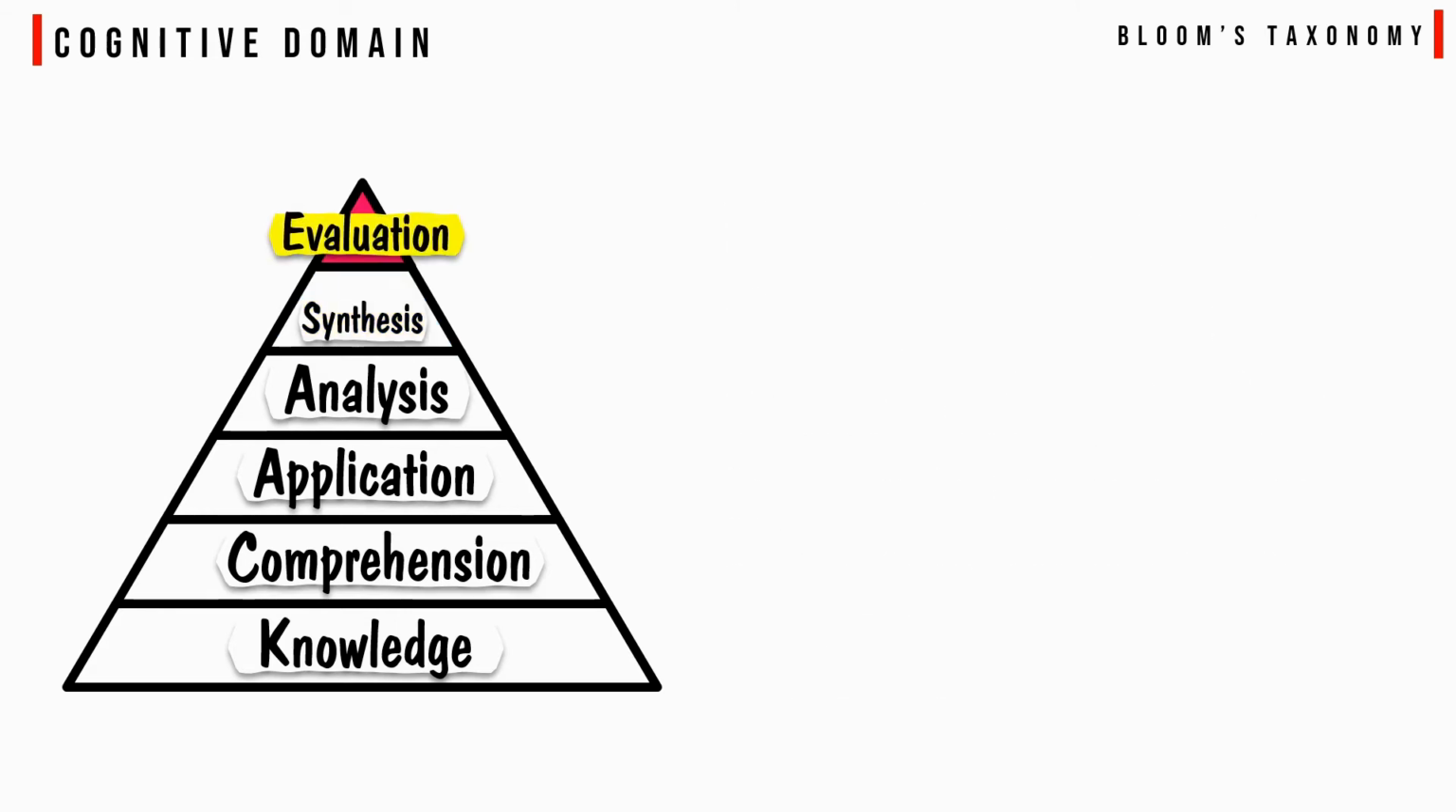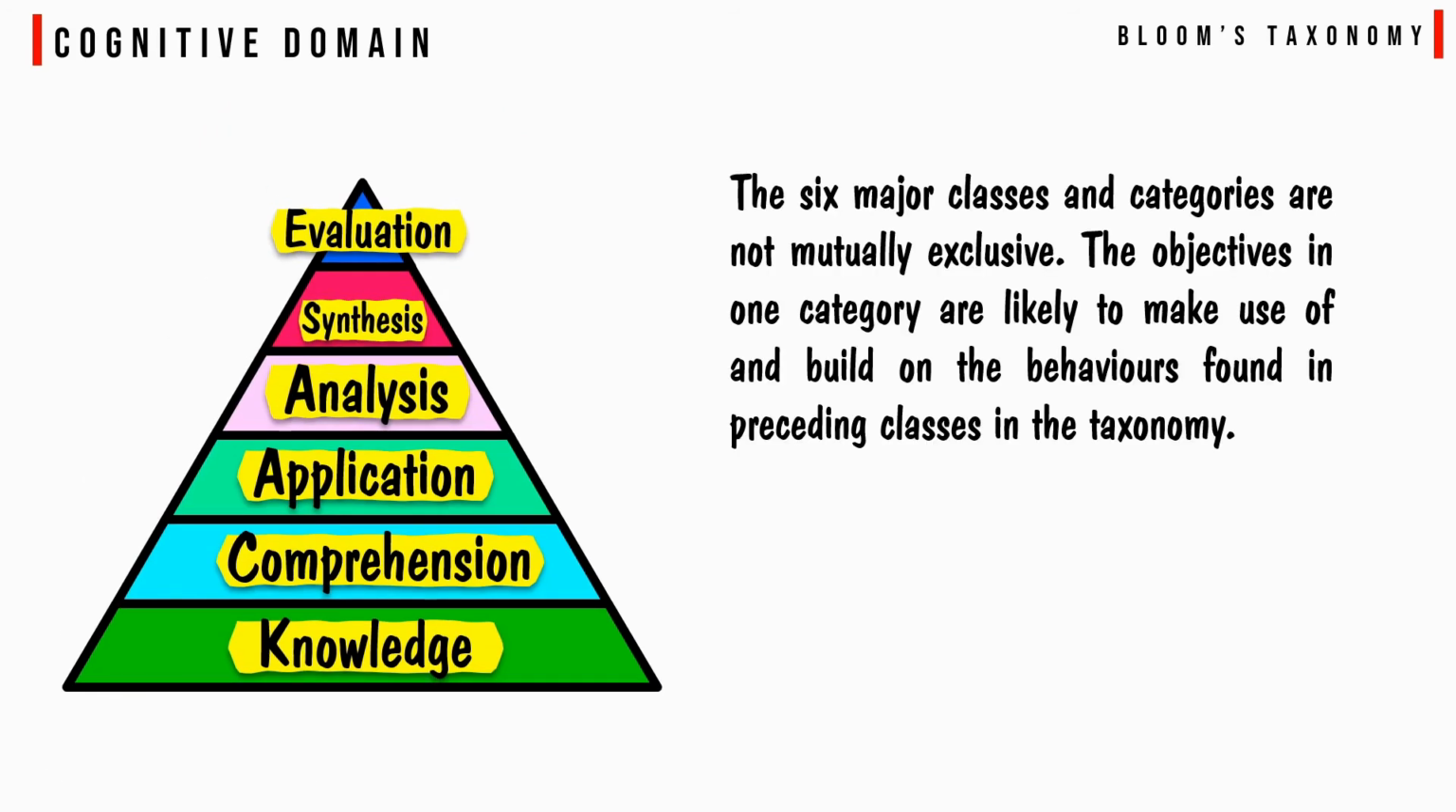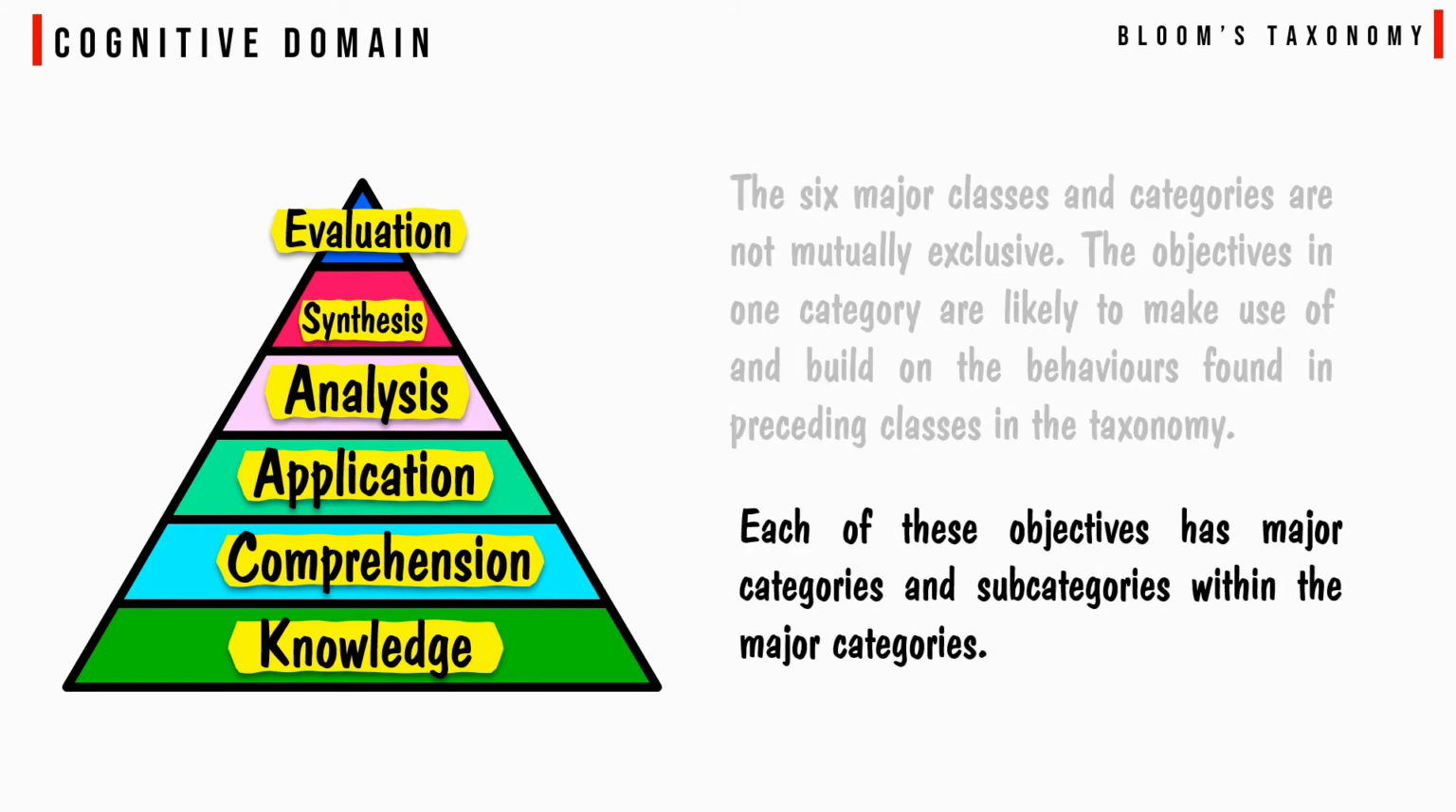And finally, evaluation. Evaluation is the ability to make judgment about the value of some material and methods for a given purpose. Judgment can be done in both quantitative and qualitative manner. The six major classes and categories are not mutually exclusive. The objectives in one category are likely to make use of and build on the behaviors found in preceding classes in the taxonomy. Each of these objectives has major categories and subcategories within the major categories.